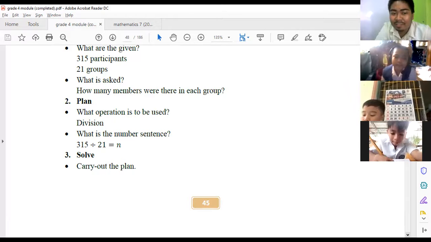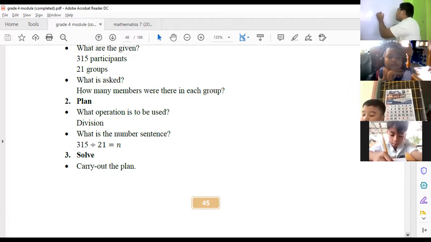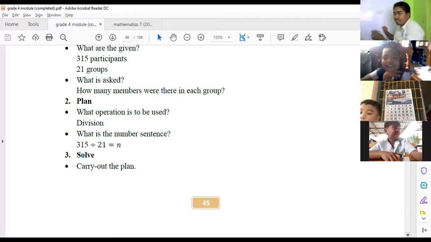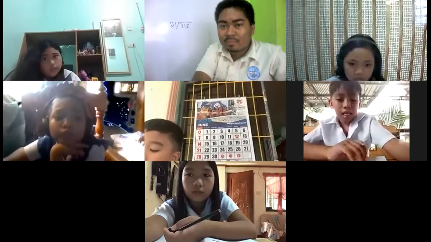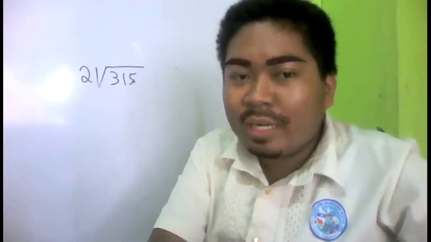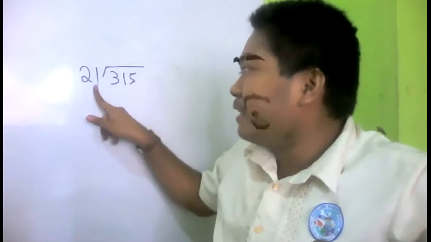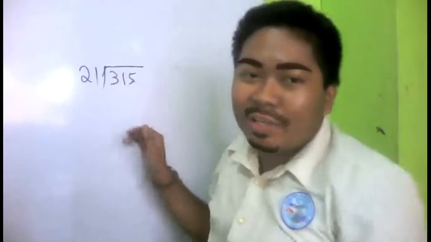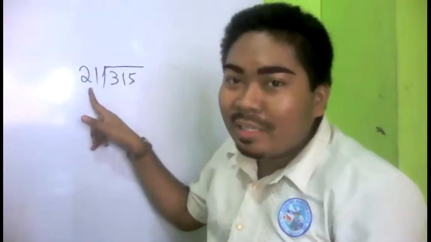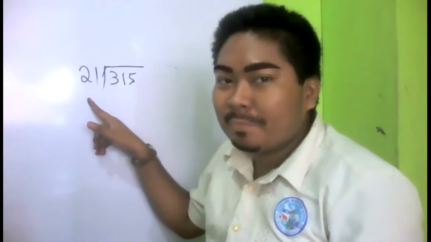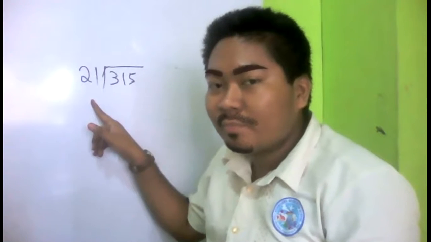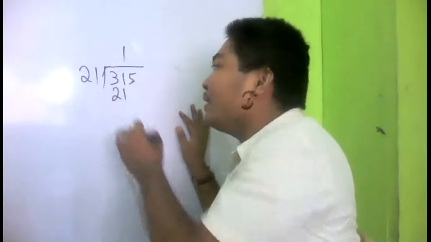Okay? So what is the number sentence? We have 315 divided by 21. So there are 315 participants divided by 21. Ayan. Let's try to solve it here first. So, 31 divided by 21, the answer would be 1. Kasi nga, 21 lang, tama?